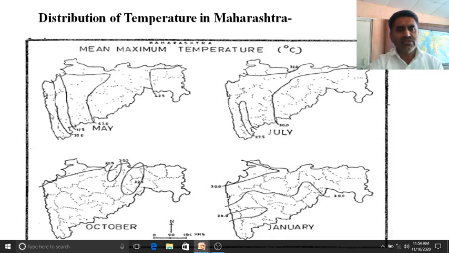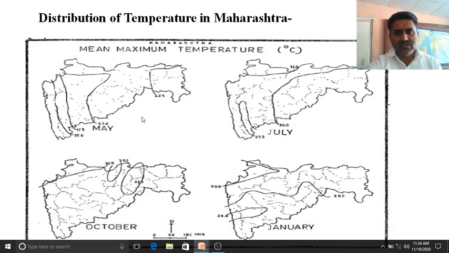Means if we travel from coast to internal part, or from west to east, the temperature is increasing towards east. So what it indicates? It indicates that there is a change because this is the coastal part, and that's why there is less temperature, 35 or below than 30, 35, 37, 42, 42.5.